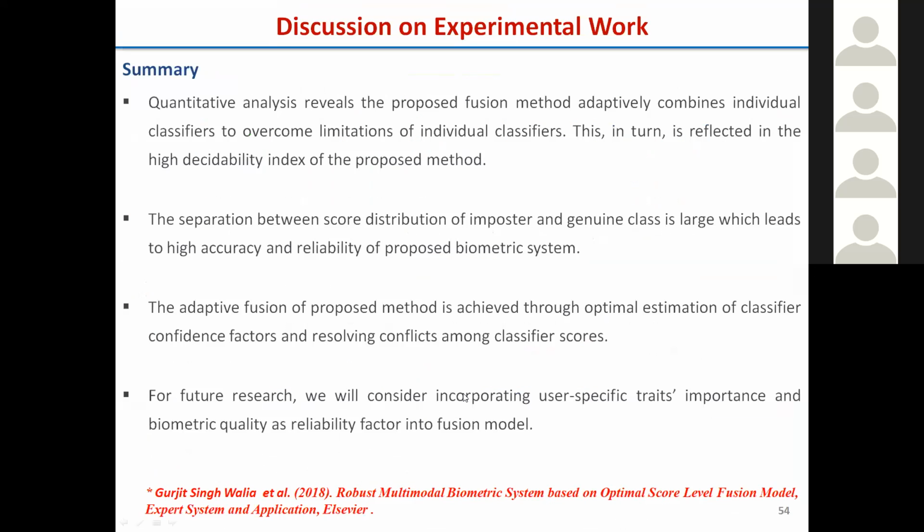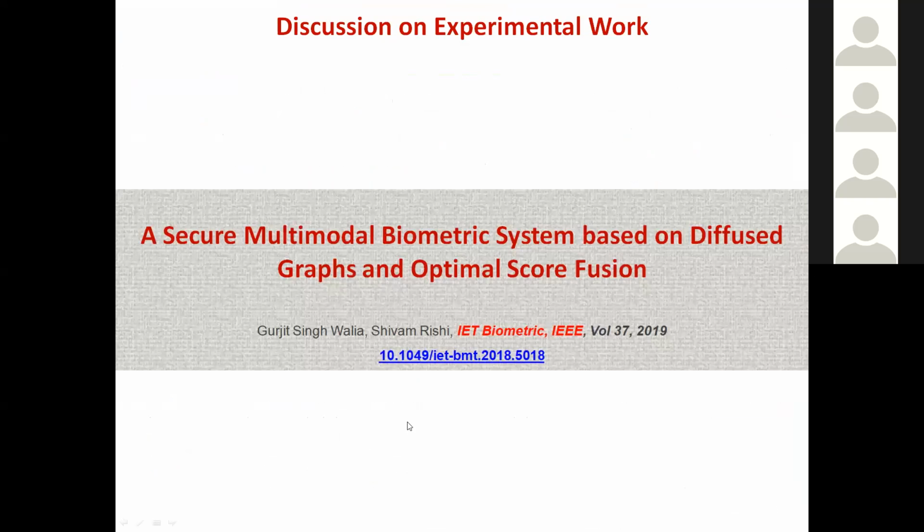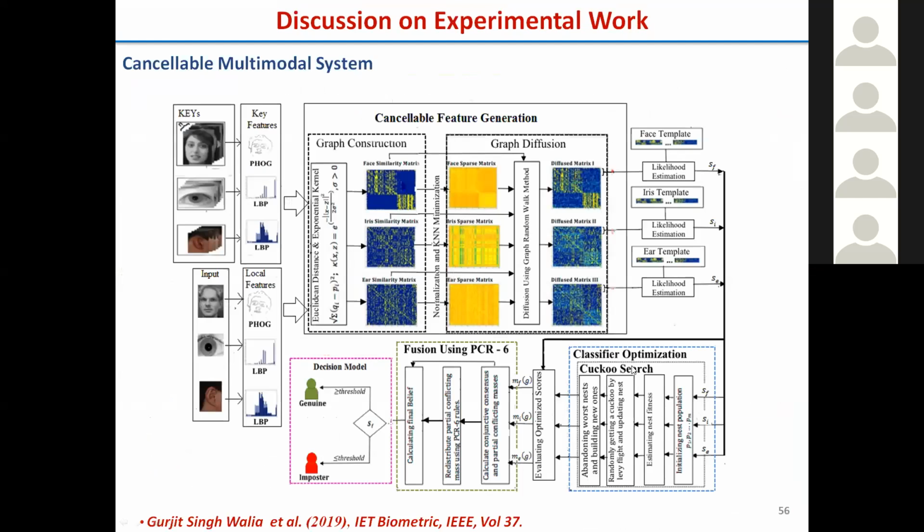This I summarize here. The other one is a multi-biometric system, and again here it is optimization we have used differently, but the model is almost the same.